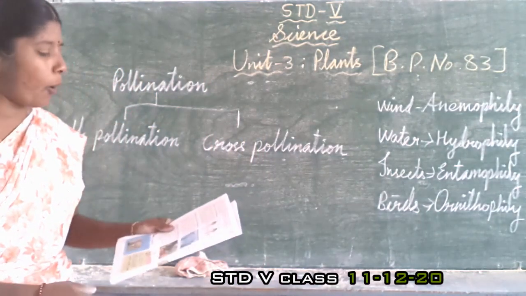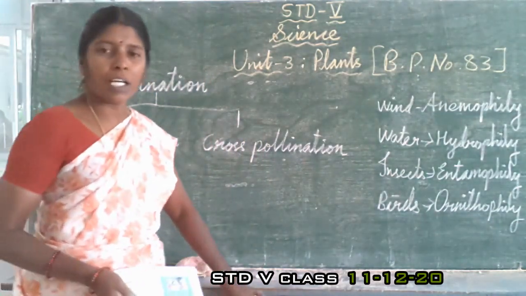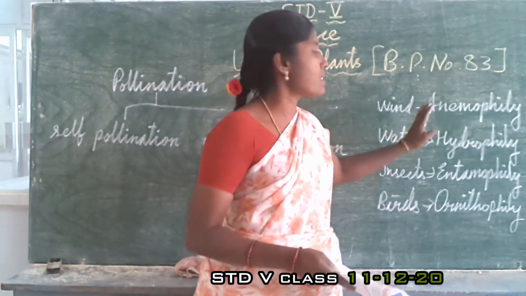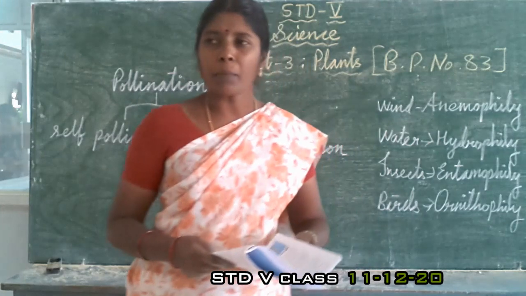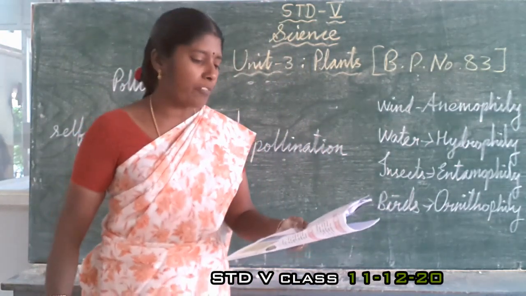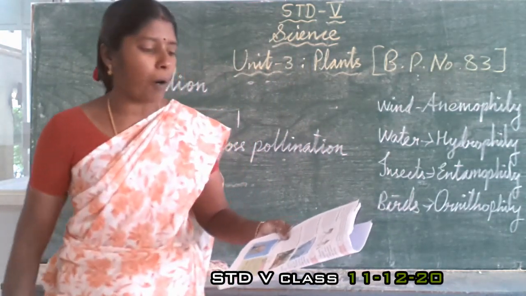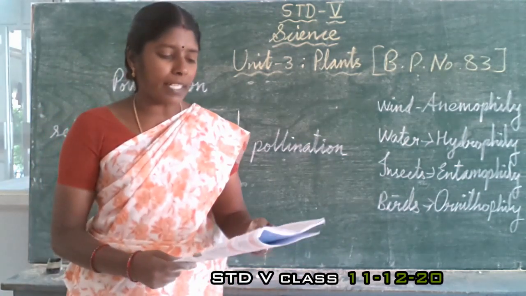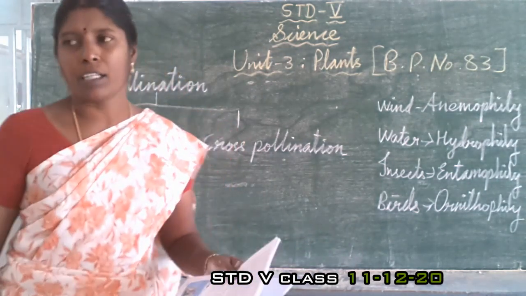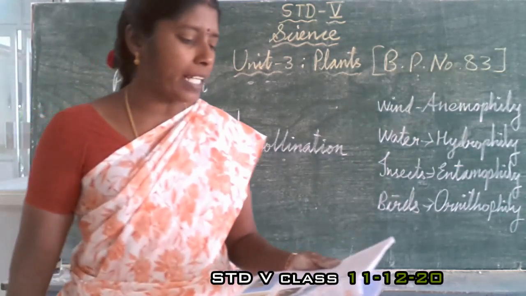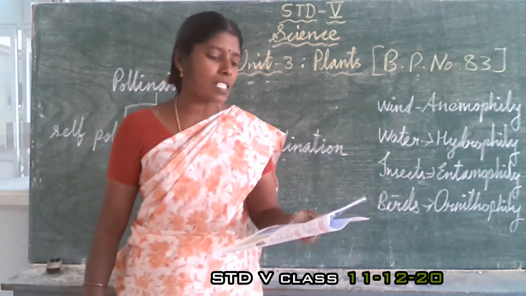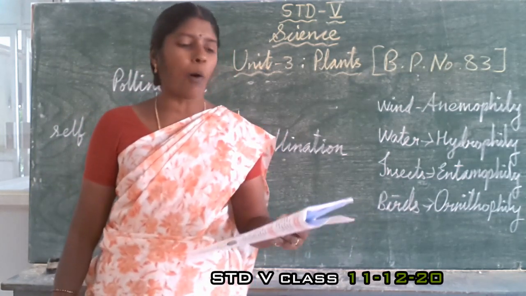Now, these are the agents we are going to study. First we shall see pollination by wind. The pollination by wind is anemophily. Here the flowers pollinated by wind are mostly small in size and do not have any attractive color, smell and nectar. The pollen grains are non-sticky, dry, light and powdery.